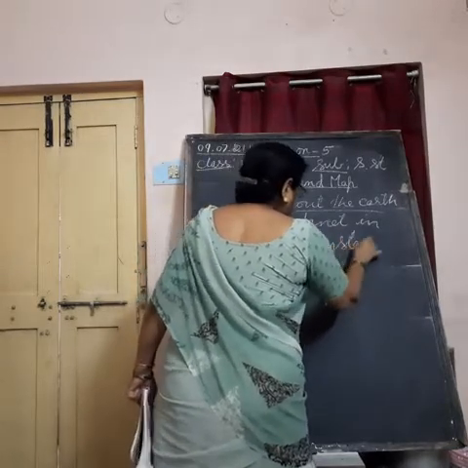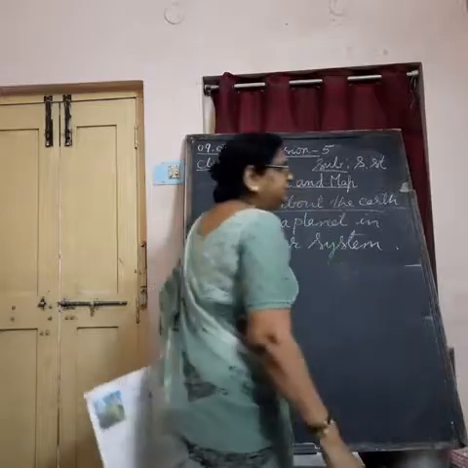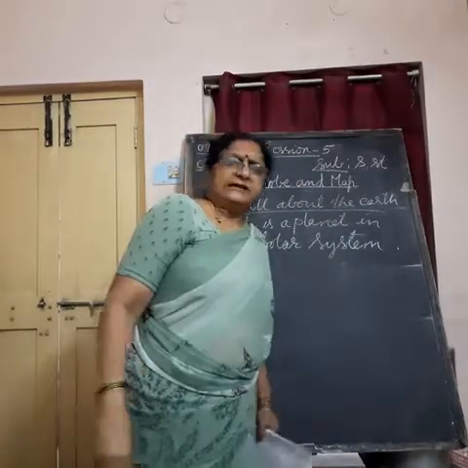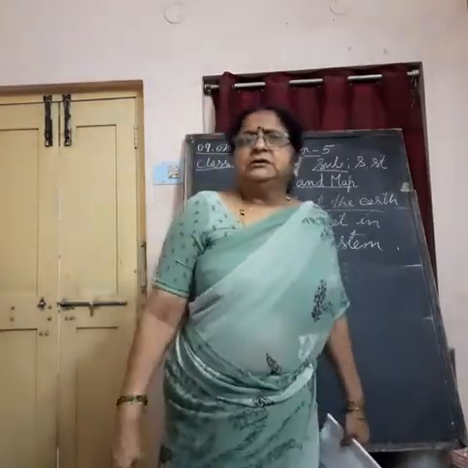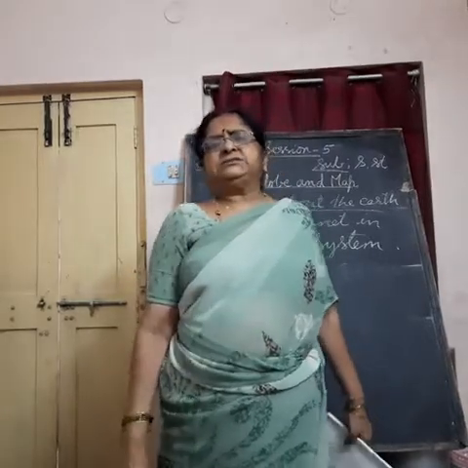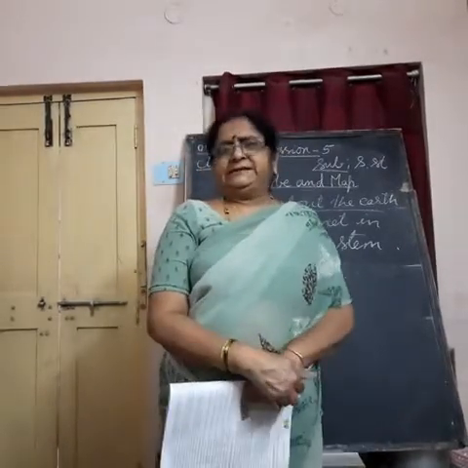In your third class, or in science also, you must have learnt that our solar system consists of 8 planets.